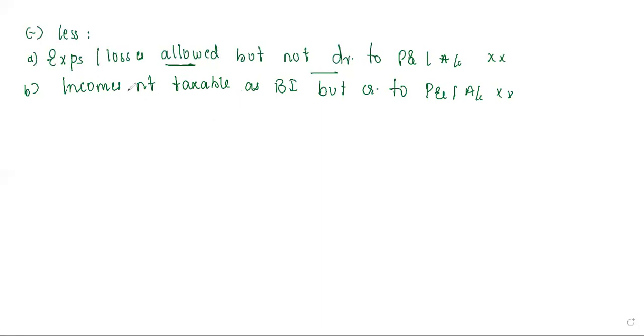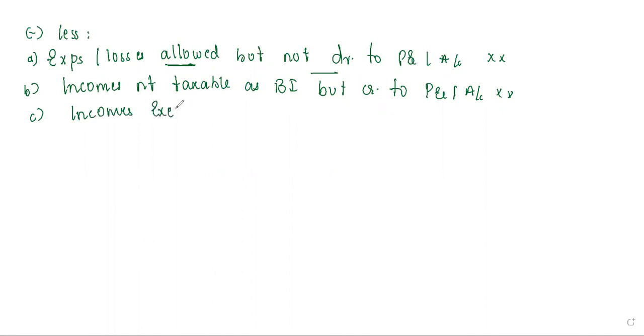Here, income is not taxable as business income, but it is credited to your P&L account. So you can easily imagine it is credited. That means obviously it will be there in the balance sheet on the credit side. So you take the amount in the column.